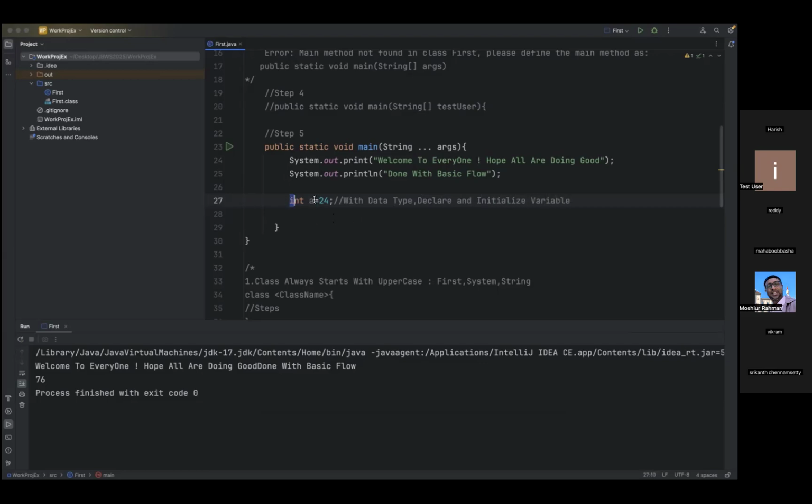What does this mean? It is nothing but the data type. What is the data type? Int is the data type. The data type represents what type of information we are going to store in this variable. So int a equal to 24.